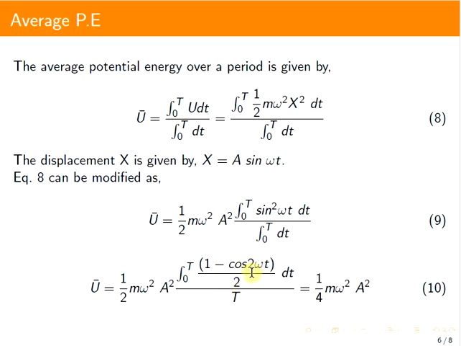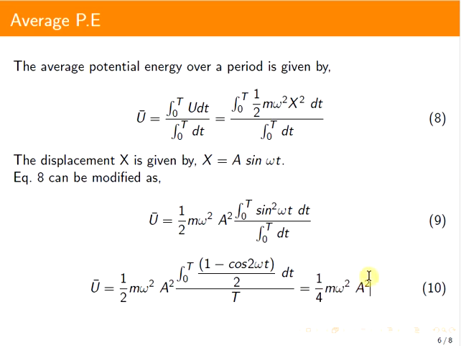So you can evaluate this. The integral of cos 2 omega t over 0 to T goes to 0. So we have 1 by 2 into T here, and there is a capital T in the denominator, so this will be 1 by 2. That 1 by 2 into the term gives 1 by 4 m omega square a square, which is the